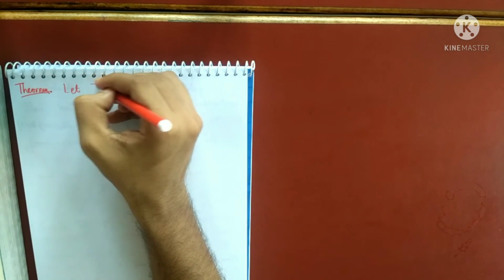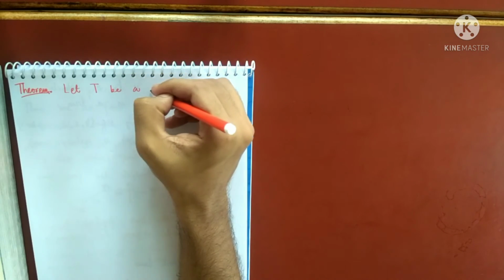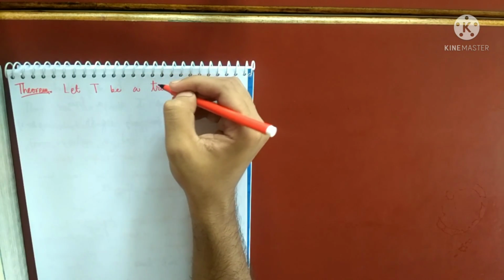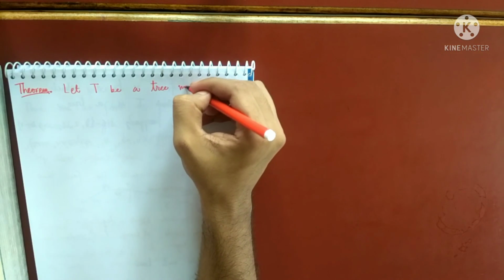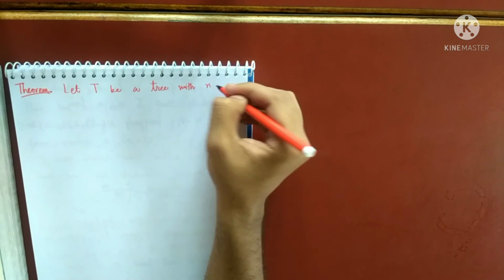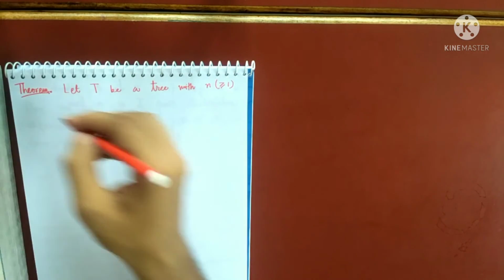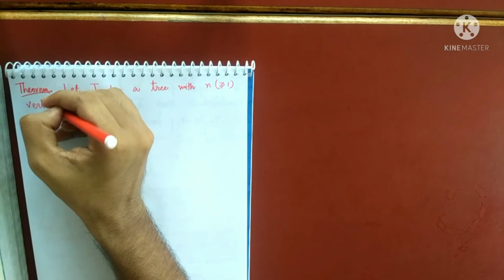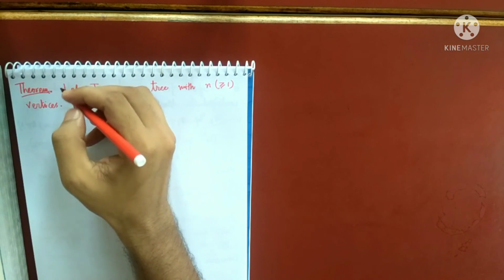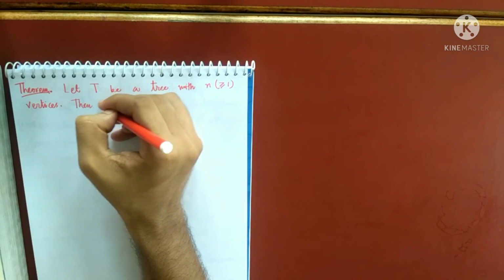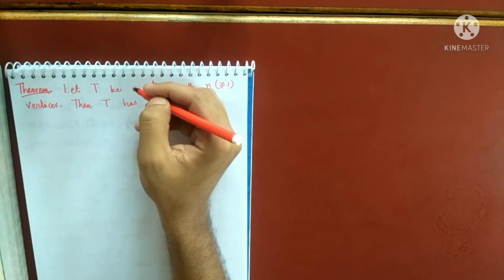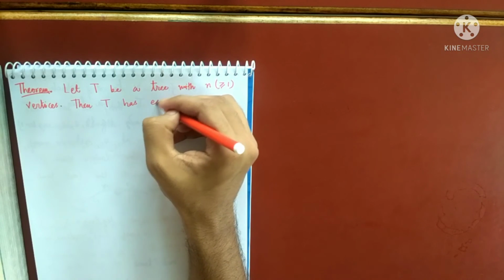Let T be a tree with n vertices. n is greater than or equal to 1, definitely. Then T has exactly